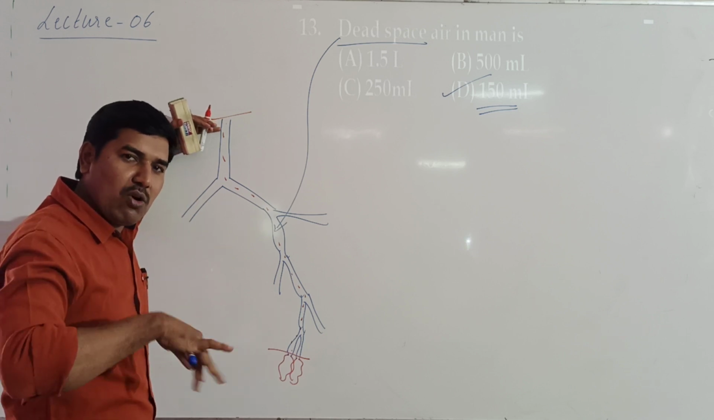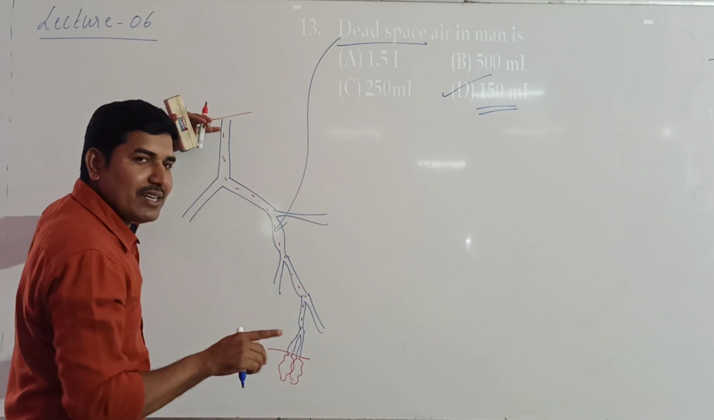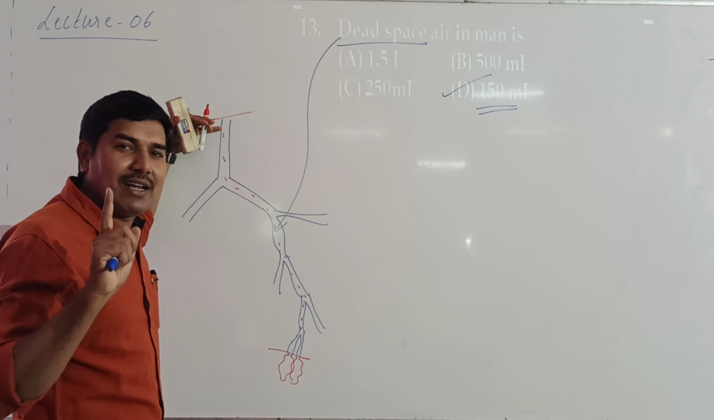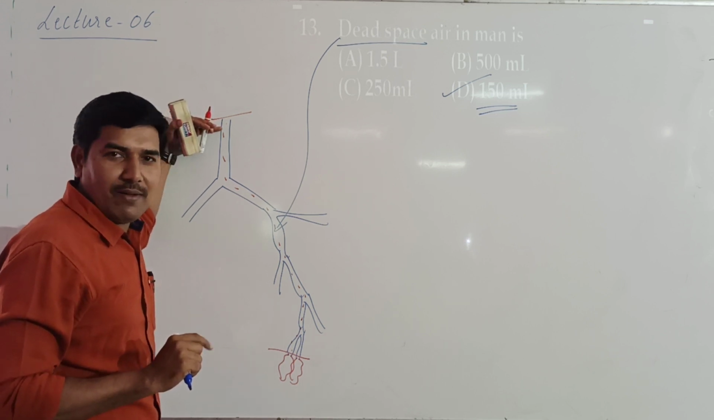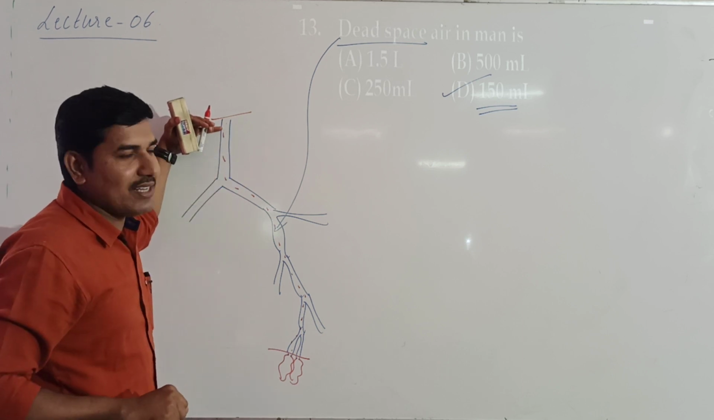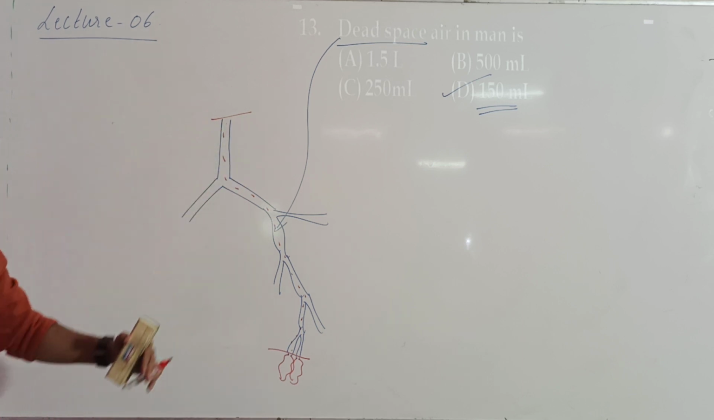Whether you take in air or whether you give out air, this passage never becomes empty. Remember, it never becomes empty. Some quantity or some ml of air will always be there, and that is what is a dead space. It is around 150 ml.